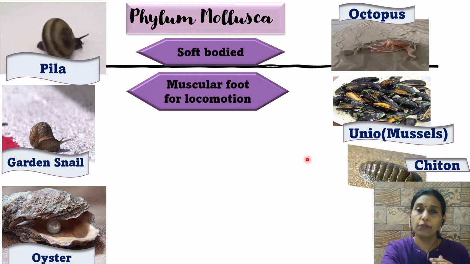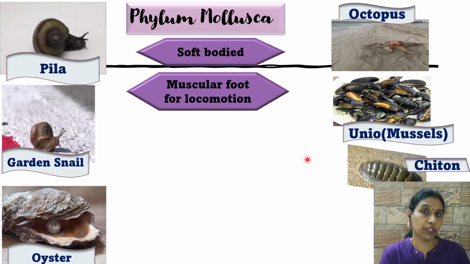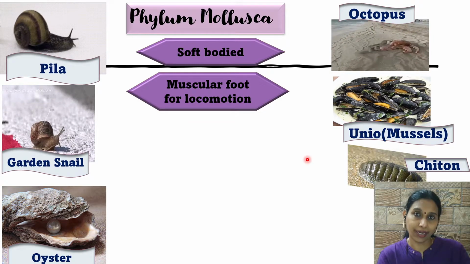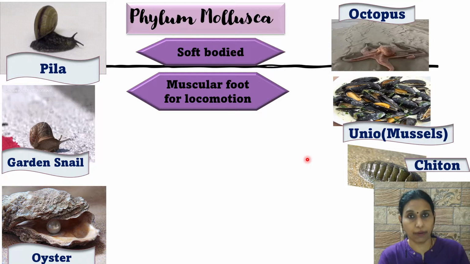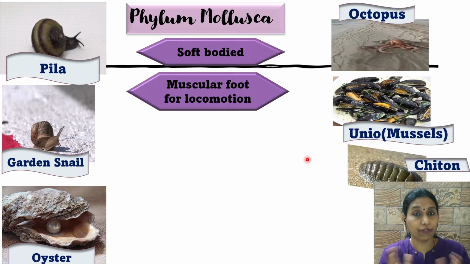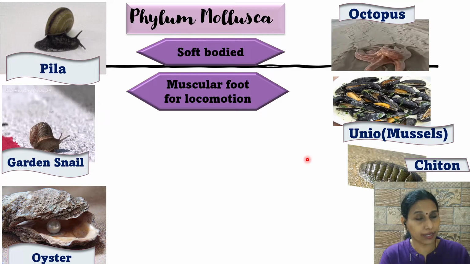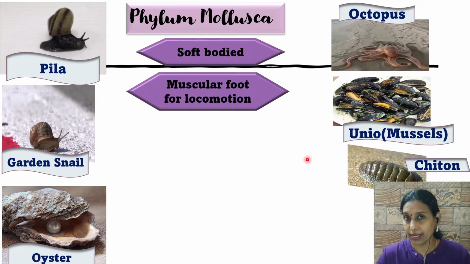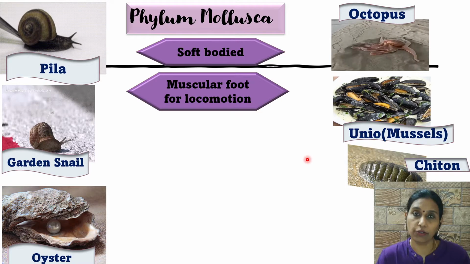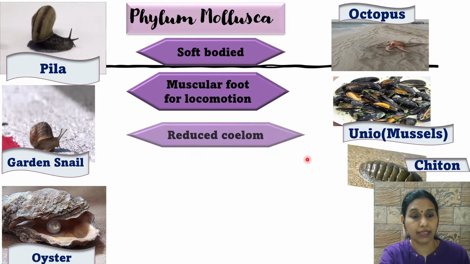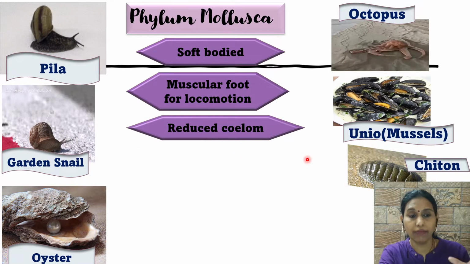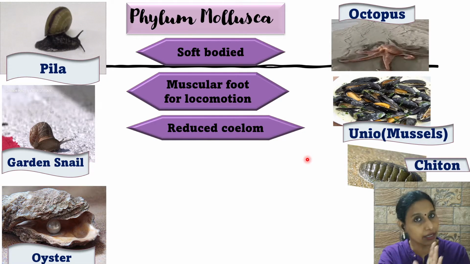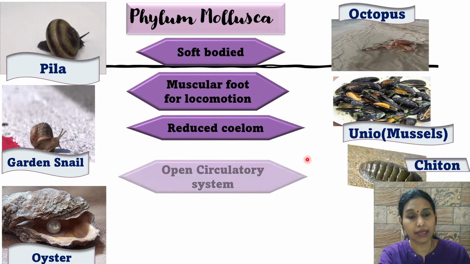So muscular foot for locomotion is a characteristic or identifying feature of phylum Mollusca, just like jointed legs is for phylum Arthropoda. If it is asked, the major difference you can say is that arthropods have jointed legs for locomotion, but Mollusca have a muscular foot for locomotion. Next is reduced coelom. Because of the peculiar nature of that body, the coelom is a bit reduced, but it is a true coelom. Only thing is, it is a reduced coelom.